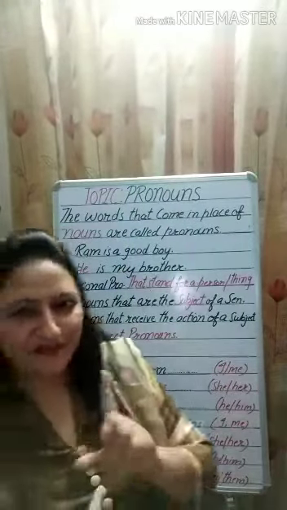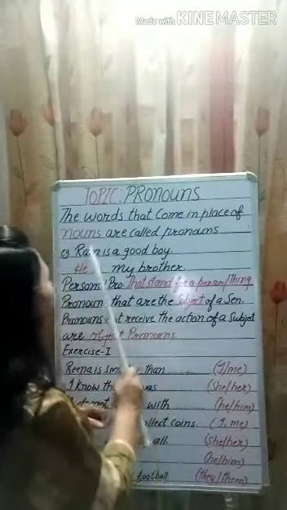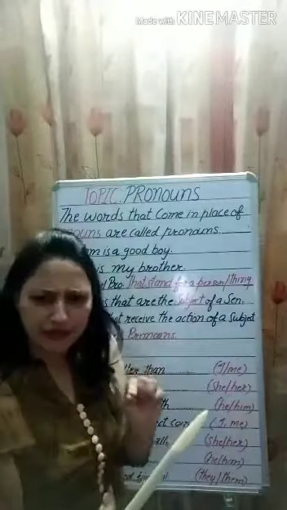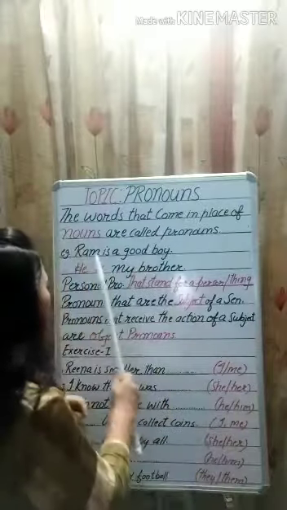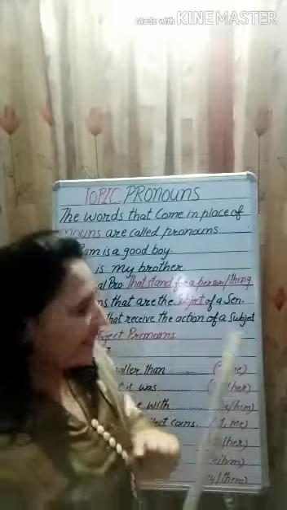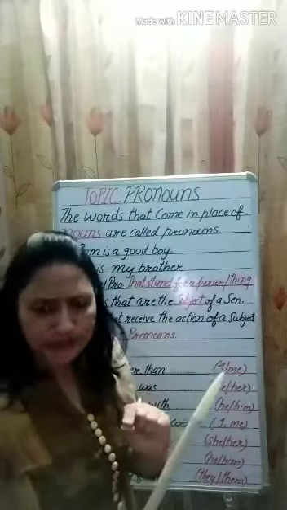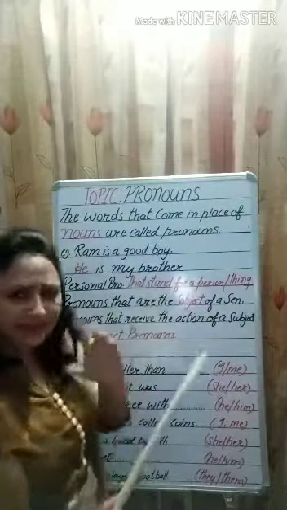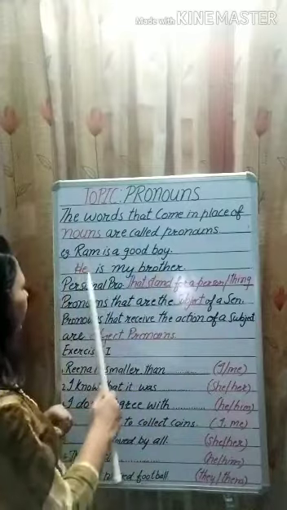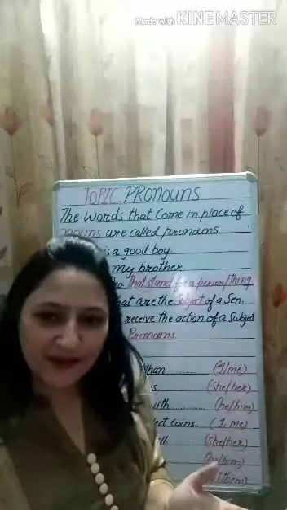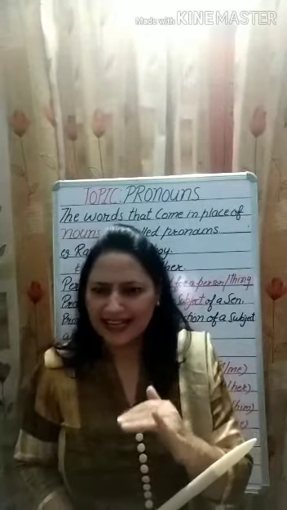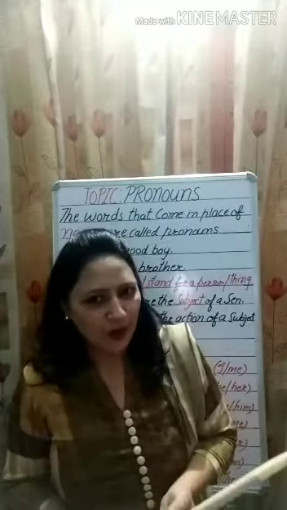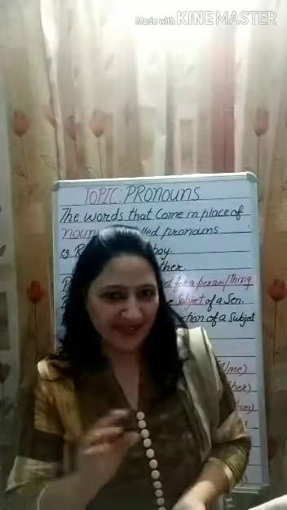Now I'm going to give you one example. Ram is a good boy. This is the first sentence. In the second sentence we have, he is my brother. So in the first sentence, Ram is a noun, and in the second sentence he has been used in place of Ram, that is the noun. So this word he is a pronoun. We have a number of pronouns like I, we, you, they, he, she, it. I hope you all know about them.